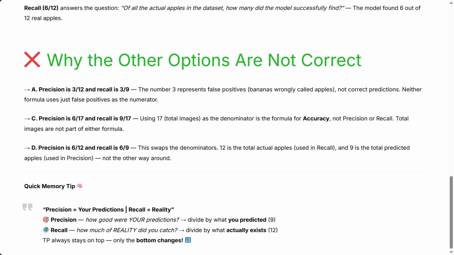D. Precision is 6/12 and recall is 6/9. This swaps the denominators. 12 is the total actual apples used in recall, and 9 is the total predicted apples used in precision, not the other way around.